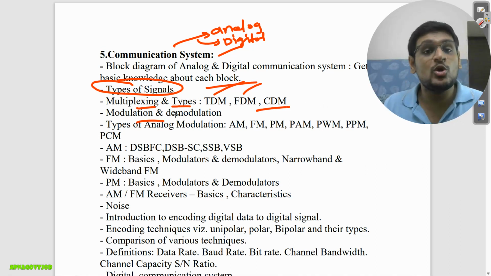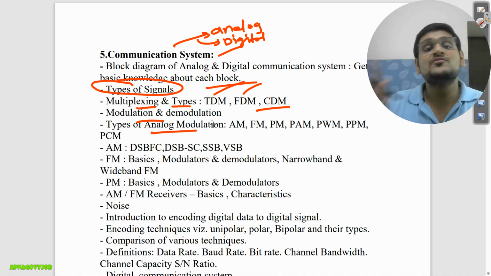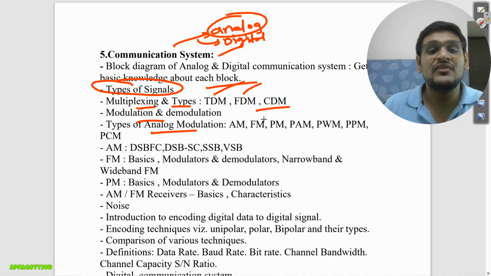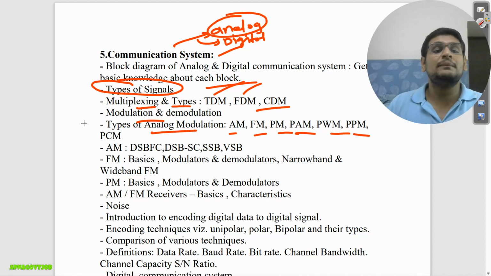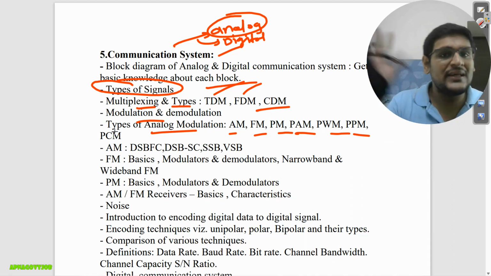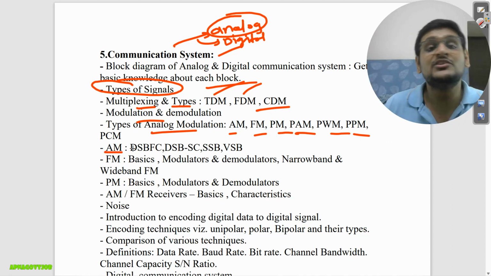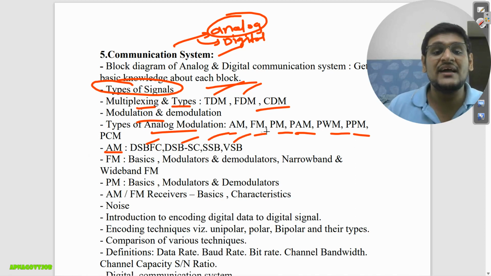Then modulation and demodulation, which is the most important. Then types of analog modulation. In analog also we have different types: AM, FM, PM, PAM, PWM, PPM, PCM. Full forms and everything you will get when you study. Then in AM also we have types: DSB-FC, DSB-SC, SSB, VSB.